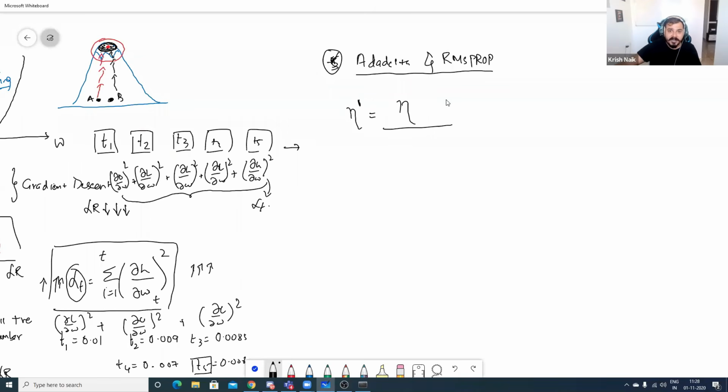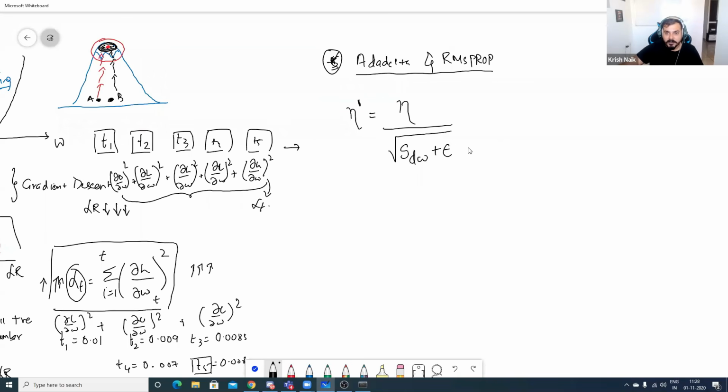Okay, eta divided by root of, here also you will be having a moving average, like how we saw in the momentum, right? In the momentum, how we saw that particular moving average. So here I will specify SdW plus epsilon. Okay, so this will be my formula for this.